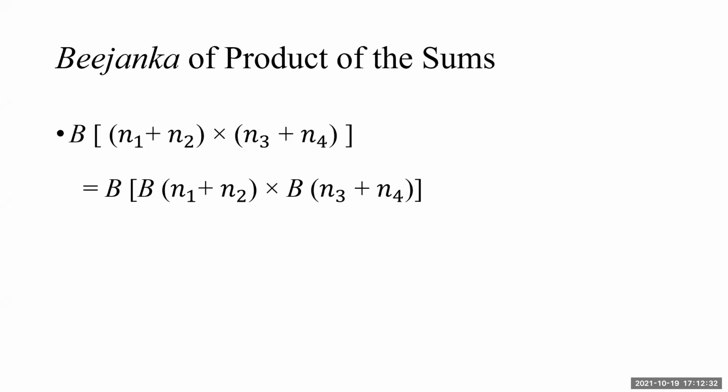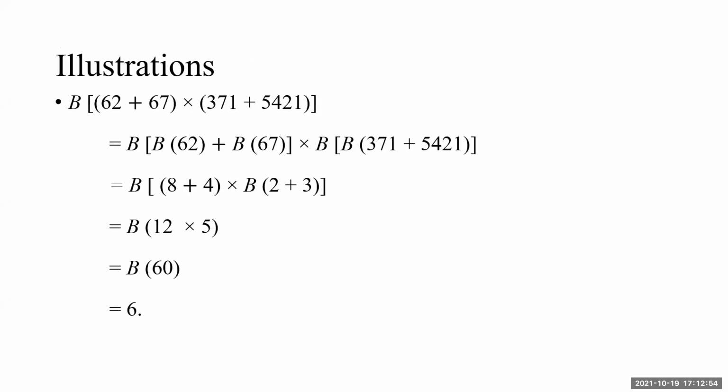The idea remains the same. We distribute B over the right-hand side. First we calculate Bijanka of n1 plus n2. Then we calculate Bijanka of n3 plus n4. Multiply the two Bijankas. And then finally find the Bijanka of the product. That is how that illustration is there.